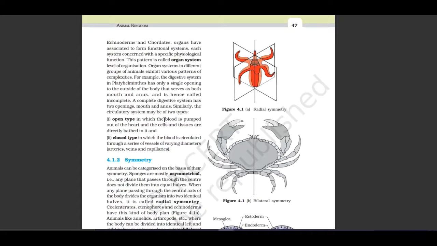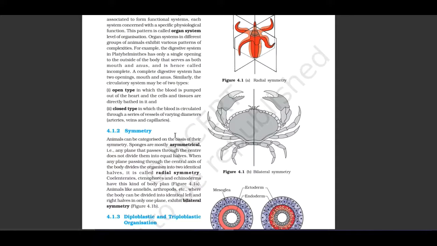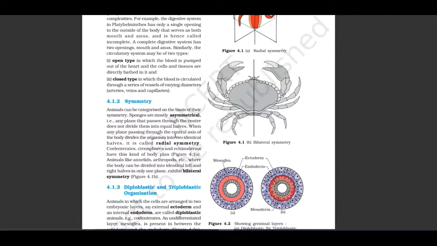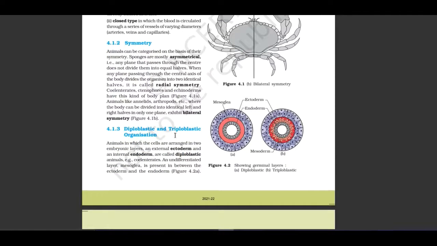Similarly, the circulatory system may be of two types: open type and closed type. Open type, in which the blood is pumped out of the heart and the cells and tissues are directly bathed in it, and closed type, in which the blood is circulated through a series of vessels of varying diameters, arteries, veins, and capillaries. Let us see the symmetry.